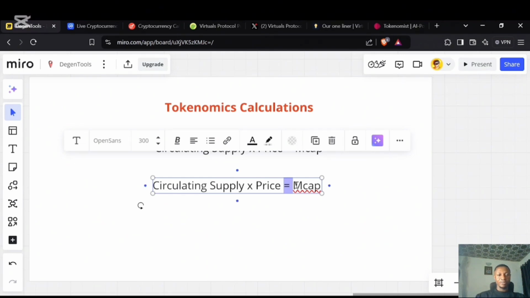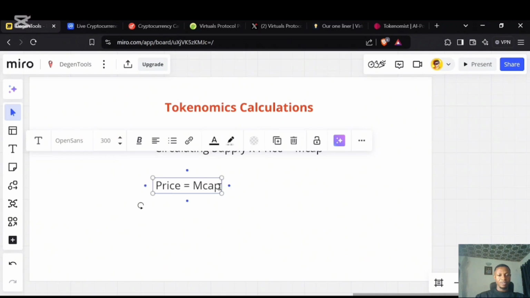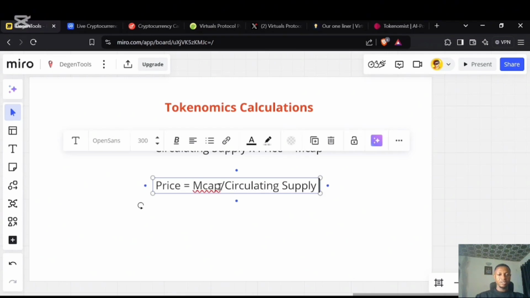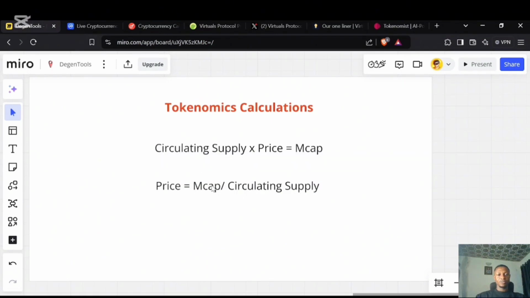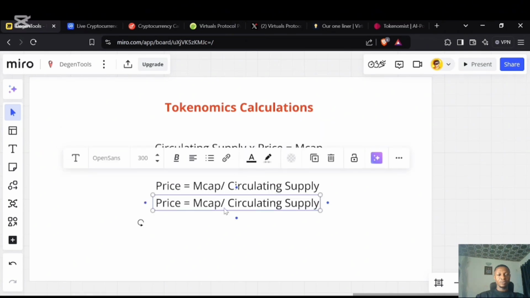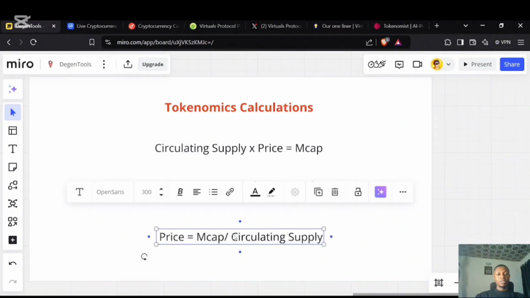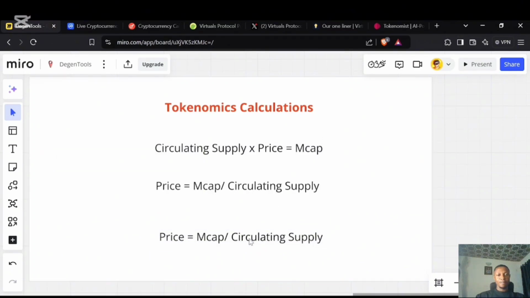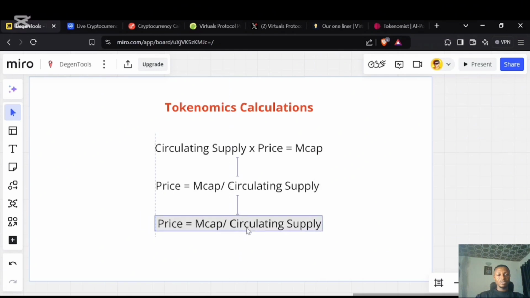So what if we want to find the price? The price will be equal to market cap divided by circulating supply. And what if we want to find the circulating supply? Let's say we have a project, we know the market cap, we know the price, but we don't know the circulating supply. How do we discover the circulating supply?